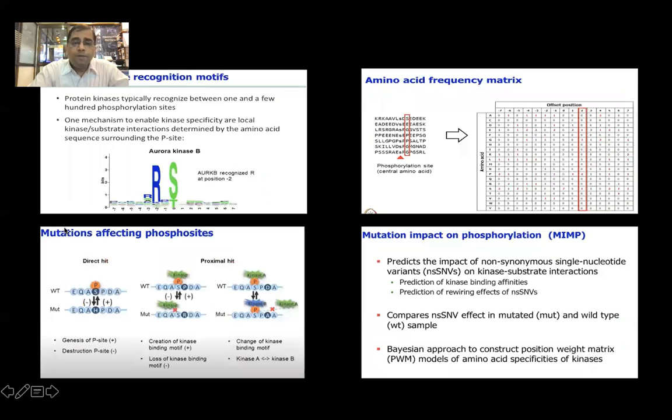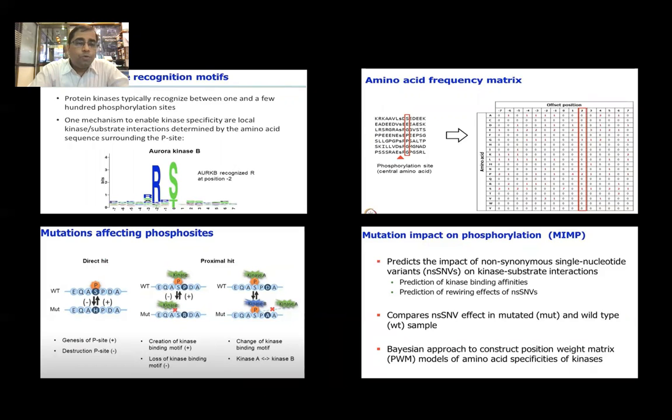The following lecture is by Dr. Carsten Krug, who will talk about the effects of mutations on signaling pathways and how they can be used with different software like MIMP and ActiveDriver DB. Those software tools are explained in more detail here.